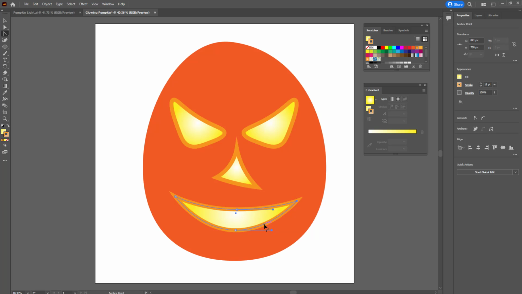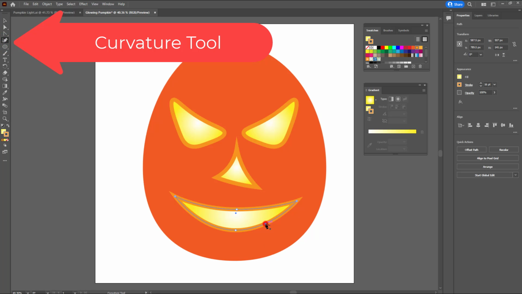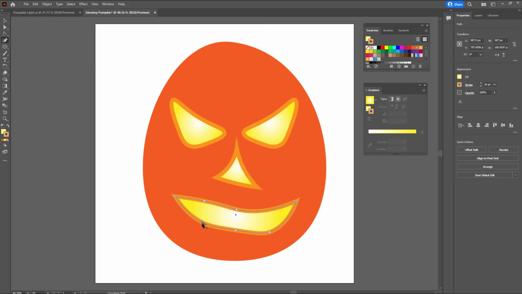instead of rounded pieces. Now the last thing that I'm going to do is maybe use the curvature tool to kind of give this a little bit of personality. Just move it around until I think it looks interesting. Okay, so that looks all right.